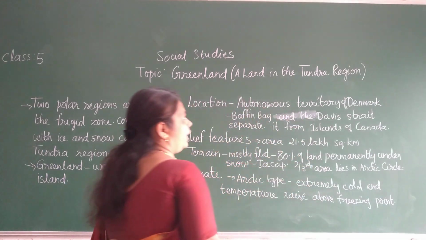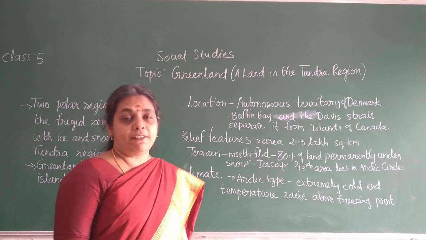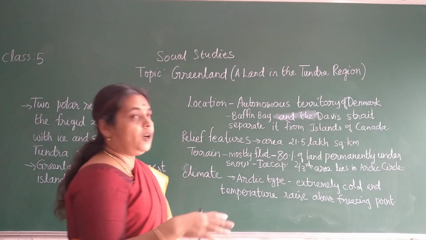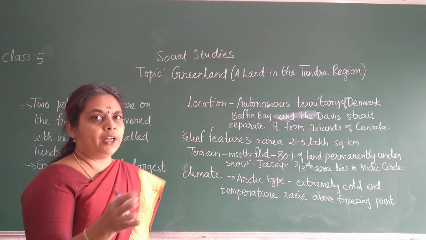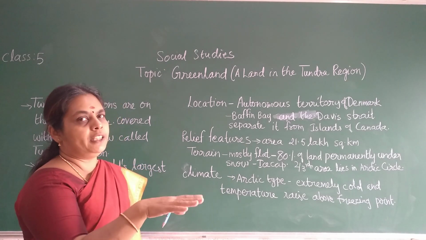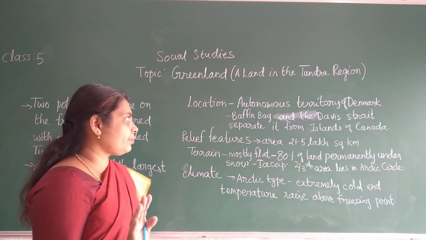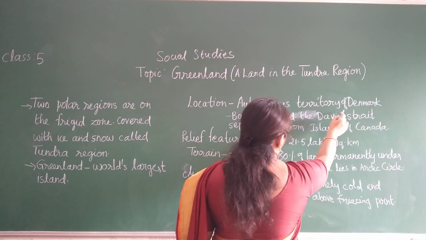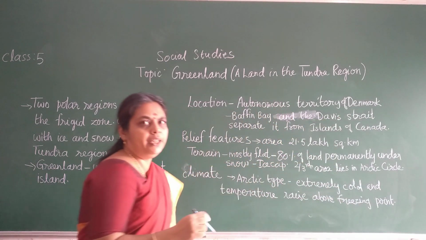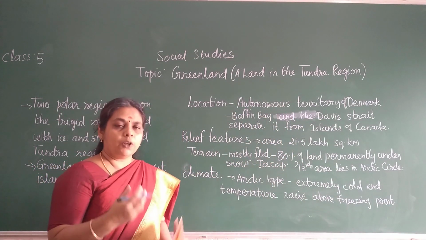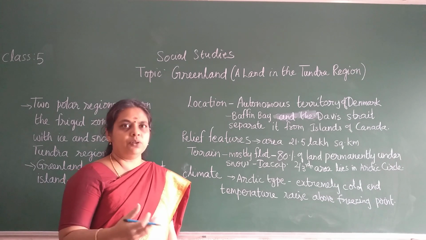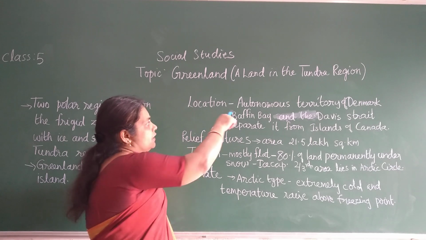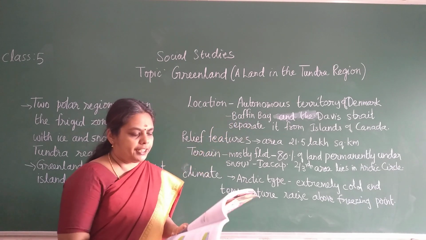And then it is an autonomous territory. Autonomous territory means self-governing, children. The people only rule their country, so it is autonomous. Nobody can go and control them. The people of that land only have the rule, children. So it is an autonomous territory of Denmark. Autonomous means self-governed. They will only rule that part of the land. So, an autonomous territory of Denmark.